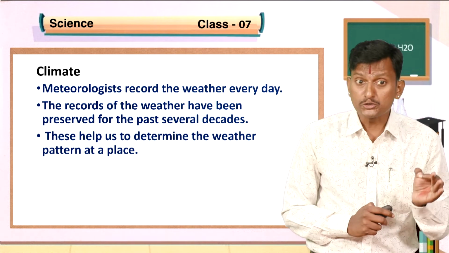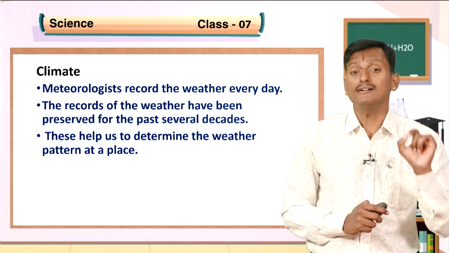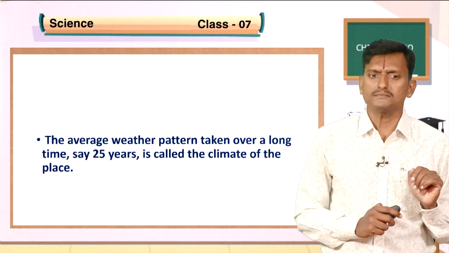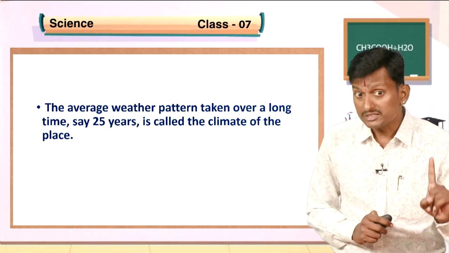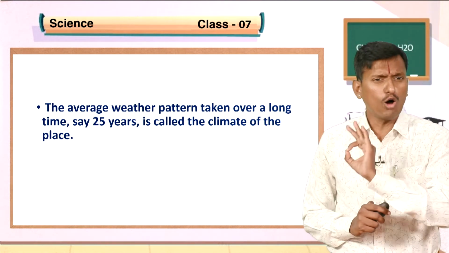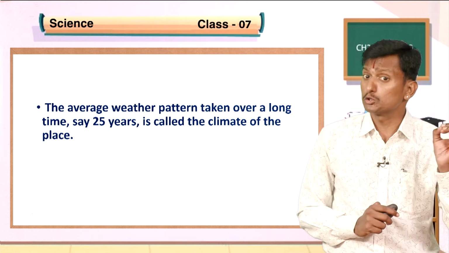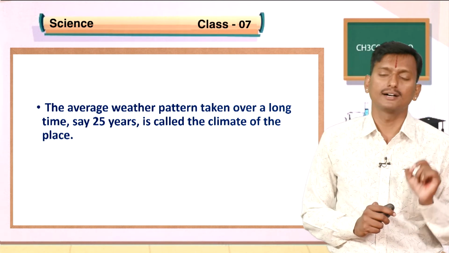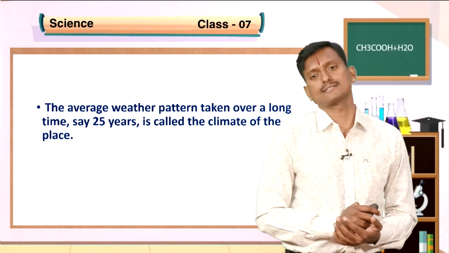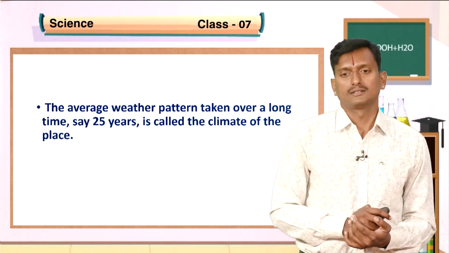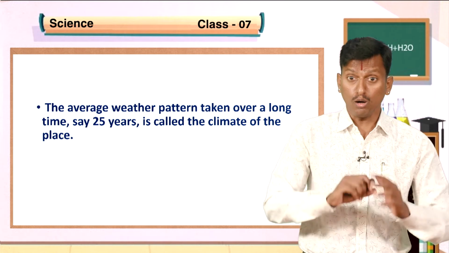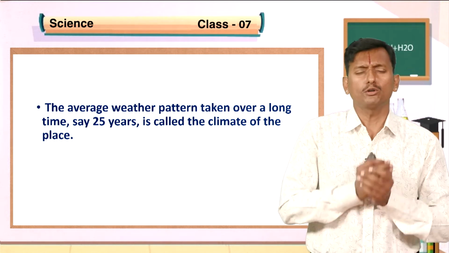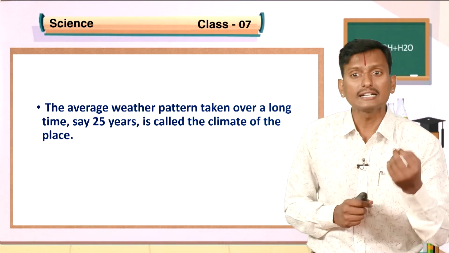This helps us to determine the weather pattern at a place. The average weather pattern taken over a long time, say about 25 years, is called the climate of the place. Okay, so the average weather pattern over a long time is called the climate.